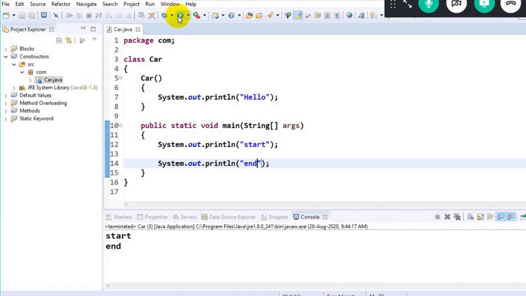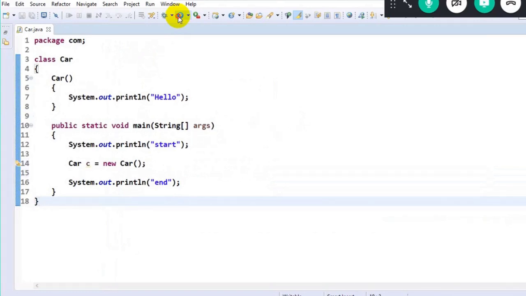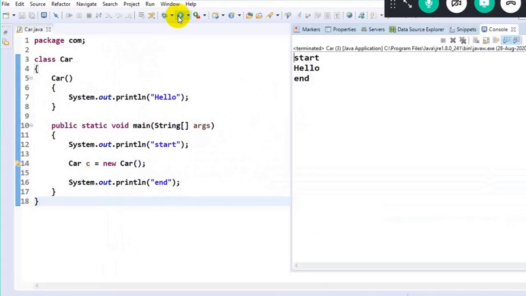When will the constructor get executed? Sir, when you create an object here, simultaneously the constructor will also get executed. So what will I do here? I will create an object, Car c = new Car(). I create an object in a beautiful manner. If you want, I can maximize the screen, and when I execute it, look at the output. I got start, hello, end. Why? Start got executed. I created an object, meaning simultaneously the constructor got executed, and then end here.